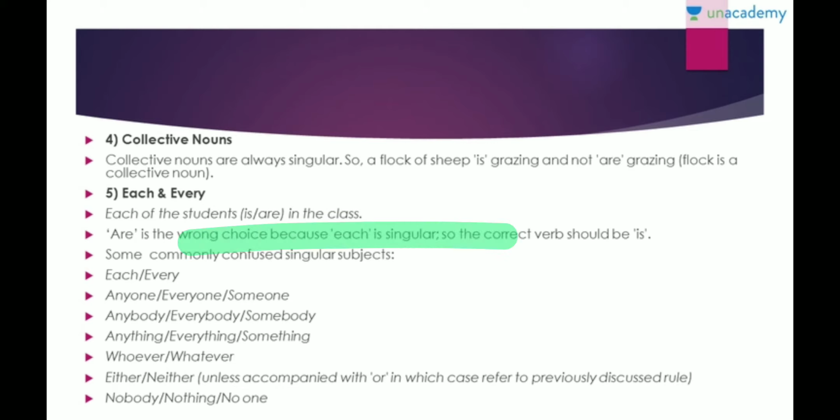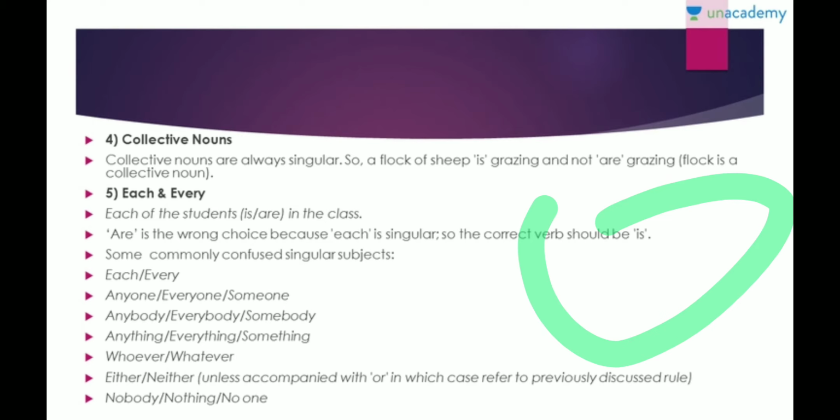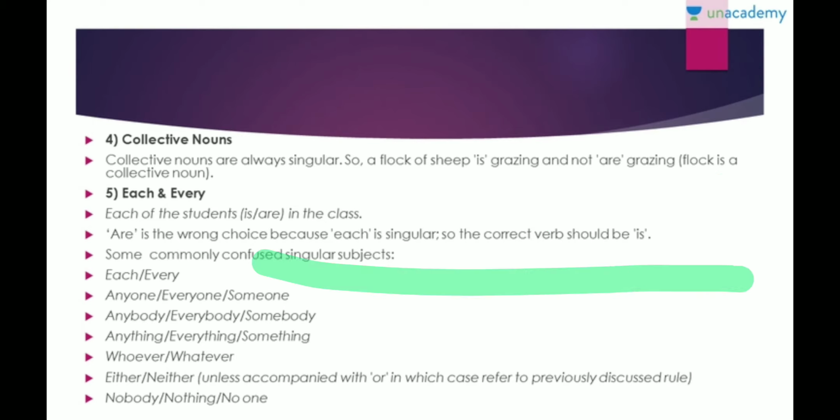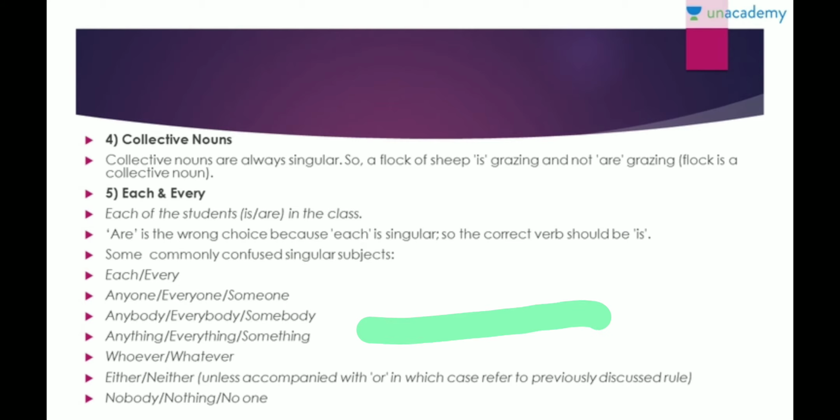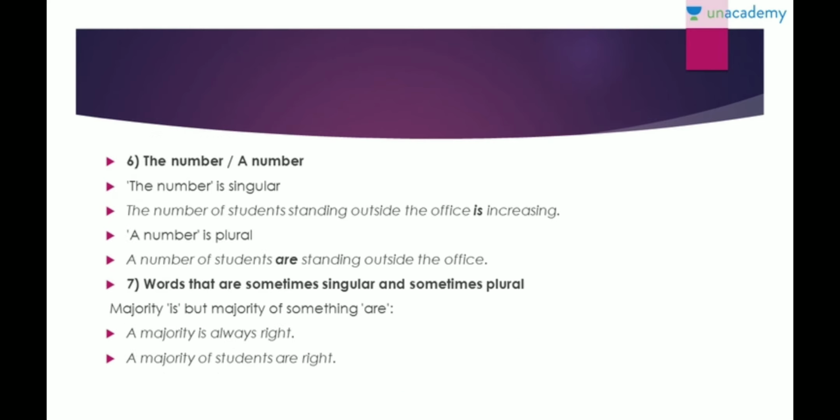Coming to each and every. So now, each of the students are in the class or is in the class? Now you see, when we say each of the students, we are actually referring to one student in particular. So each of the students will be singular. So it will be is in the class, right? So some of the commonly used singular subjects would be each and every, anyone, everyone, someone, anybody, everybody, somebody, anything, everything, something, whoever, whatever, either, neither, nobody, nothing, no one.